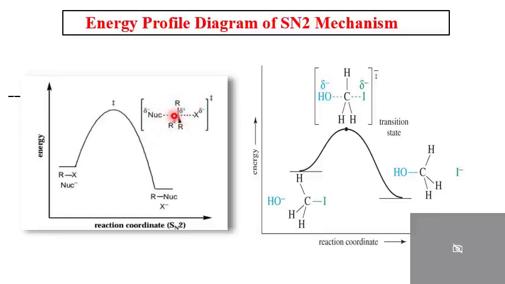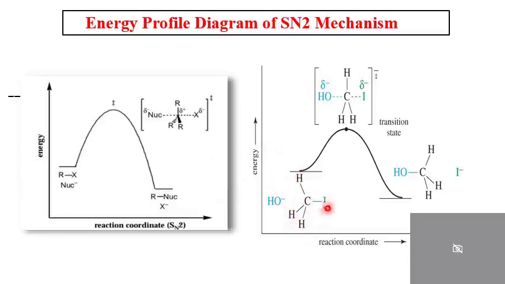Therefore, this carbon is surrounded by a total of 5 atoms: 3 R groups, 1 nucleophile and 1 leaving group. Therefore, this transition state is very much crowded, pentavalent, and therefore it will immediately break to give the product. Products are more stable than the transition state. Immediately, the transition state breaks to give the product.